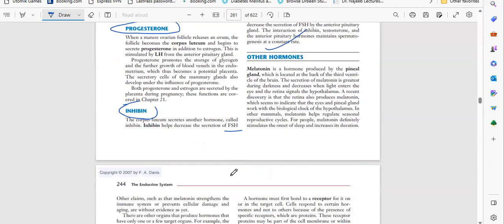We have other hormones, that is melatonin. This is the sleep hormone. It is released by the pineal gland in the brain during the night time. Then only we will get sleep. If we don't sleep on time, the pineal gland gradually decreases the release of melatonin.